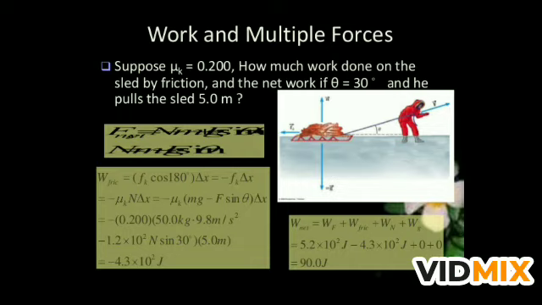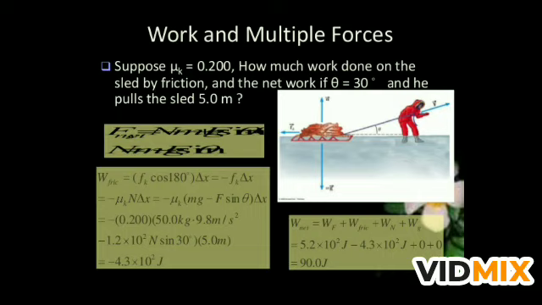Minus, because the force is forward and friction is backward, that's why the work done by friction is negative. And you will find the total work done by adding the work of all the forces, and the answer will be 90 joule. So take this question, draw it in your copy, find the work done by the different forces, and then add them, and you will get the result 90 joule.